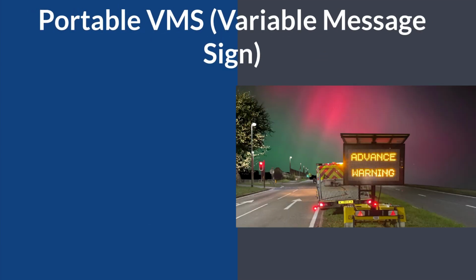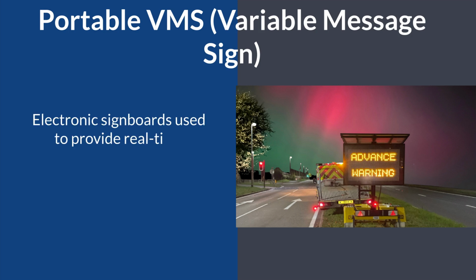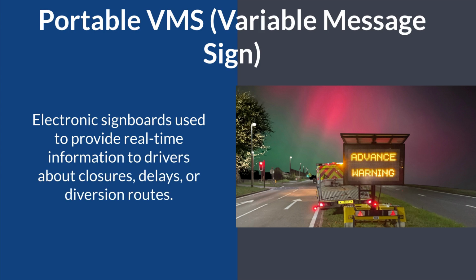Number 7, Portable Variable Message Sign, or Portable VMS. These are electronic signboards used to provide real-time information to drivers about closures, delays, or diversion routes.